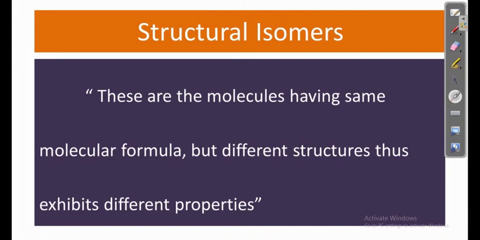So what is meant by structural isomerism? Structural isomers are the molecules that have the same molecular formula, but different structures. Because of their different structures, they have different physical and chemical properties.